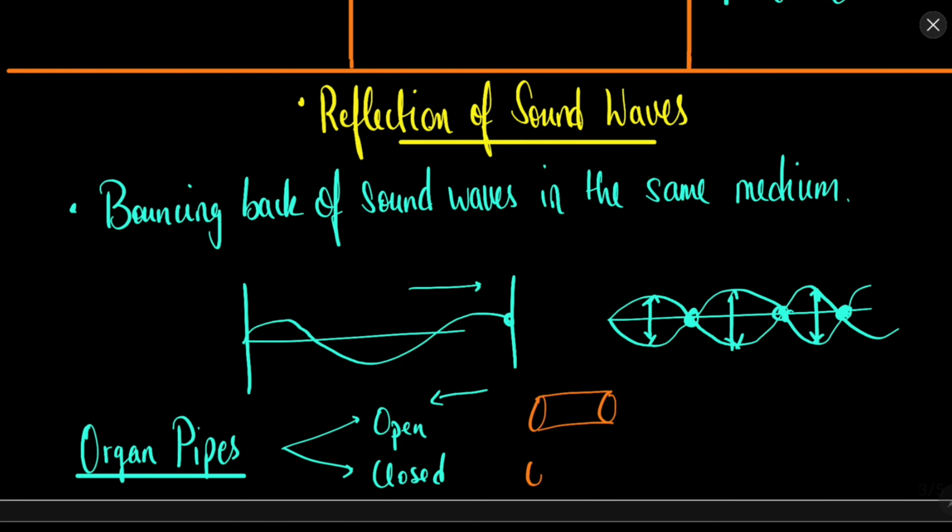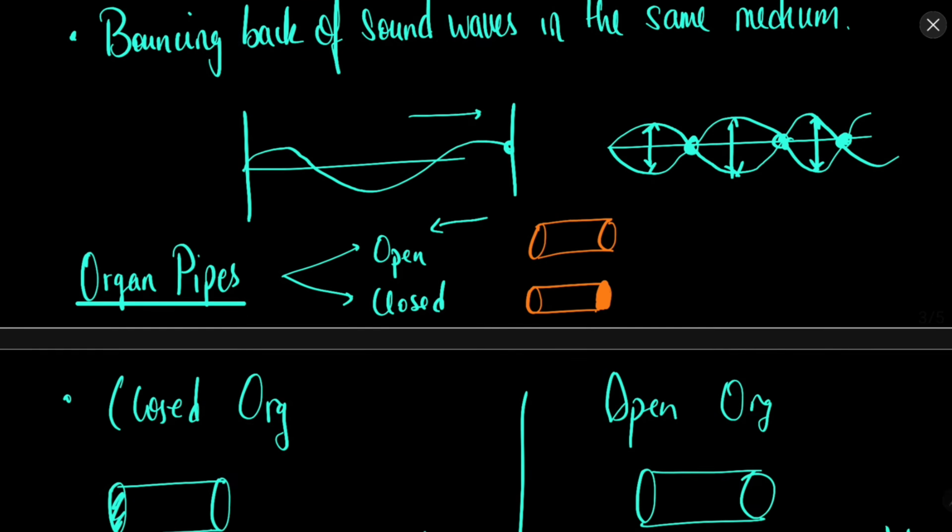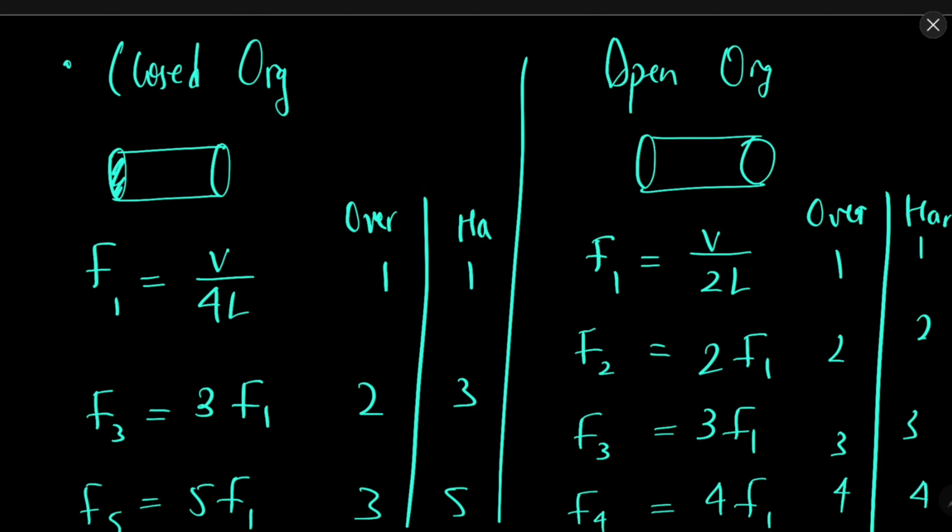A closed organ pipe is a device in which one of the regions is closed and the sound can go in from one of the sides. So in open, both ends are open; in closed, one end is open and one end is closed. These organ pipes produce different types of waves. So let's discuss that.